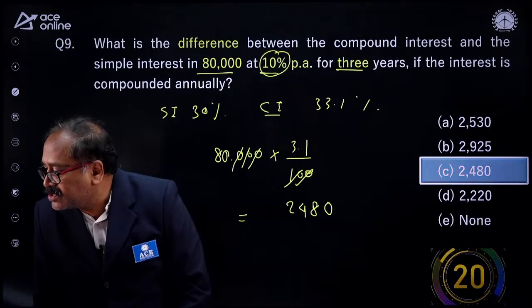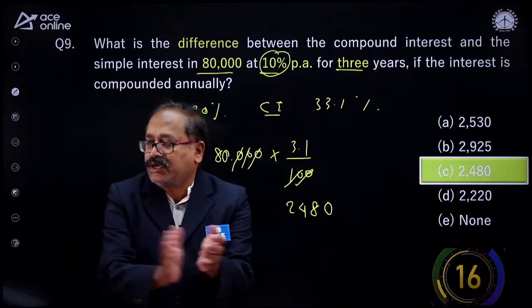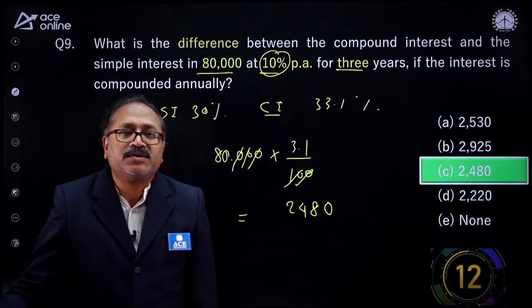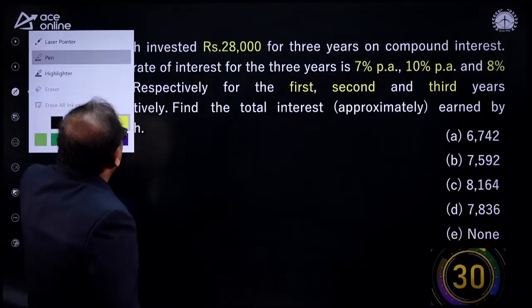Difference 3.1% on 2,480. Sai Kumar, you have rightly mentioned it. Well done, my young friend. Well done. So the next question is on the board here. Sumit ji, dekhiye. What is this question here?